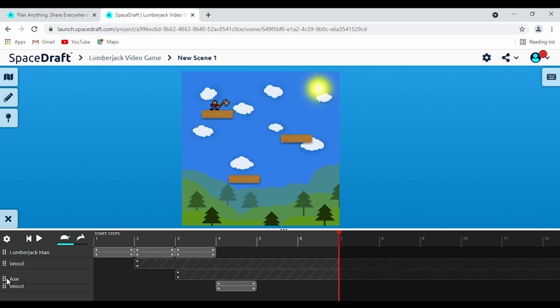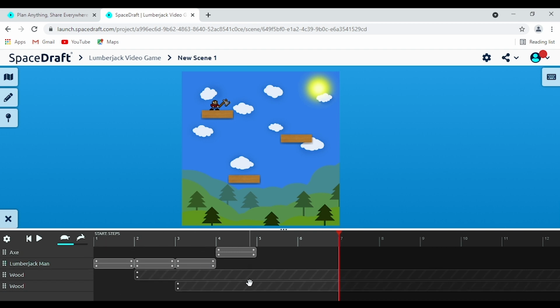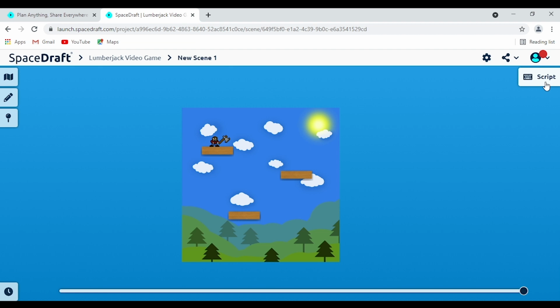If you want to, you can click and drag these so that you can reorder them in the timeline as well, just for it to be a bit easier to navigate or just nicer to look. So that's all the timeline and movement stuff done. Let's move over now into the script. So to open up the script, simply move over here and click on this script tab here.